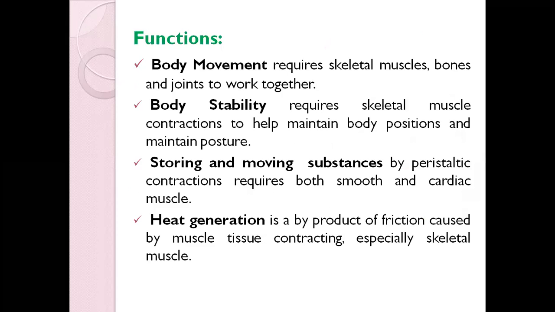So what are the main functions of the muscle tissue? First is body movement. For body movement, the muscle cells which usually function here are the striated muscle cells or skeletal muscles. For example, the skeletal muscles in your bones and joints: in all these we need particular movement, and for the movement of all these we require the muscle tissue.